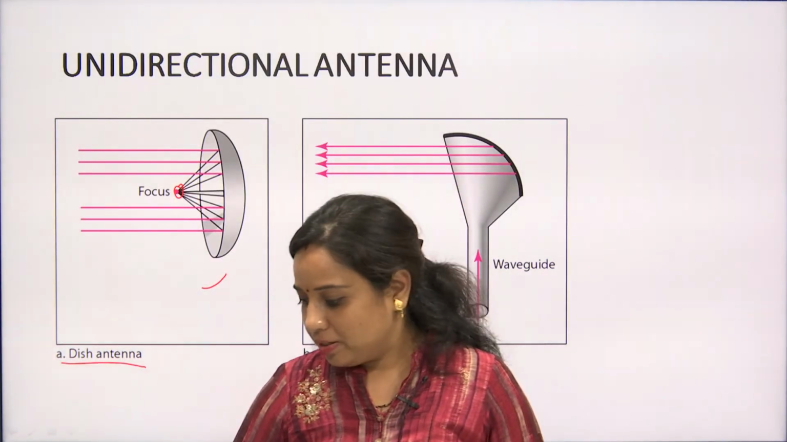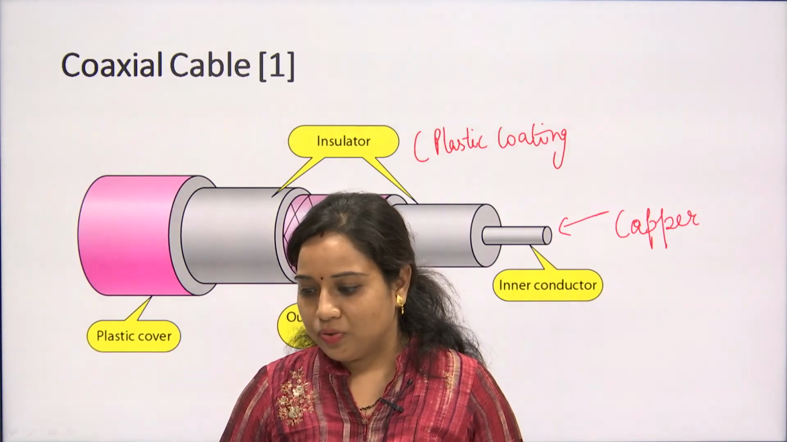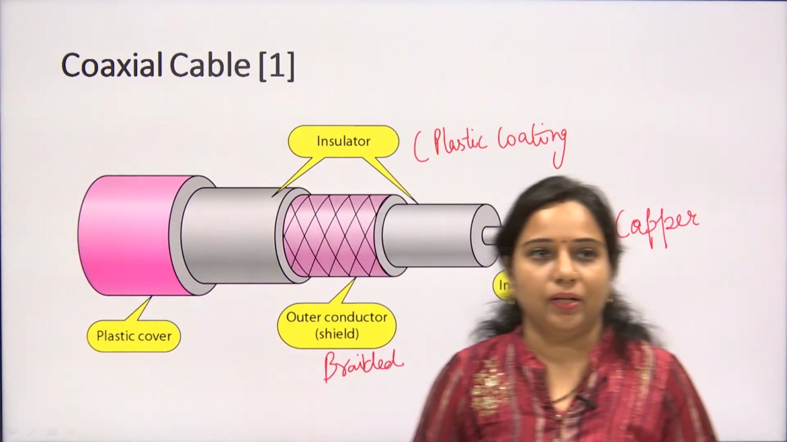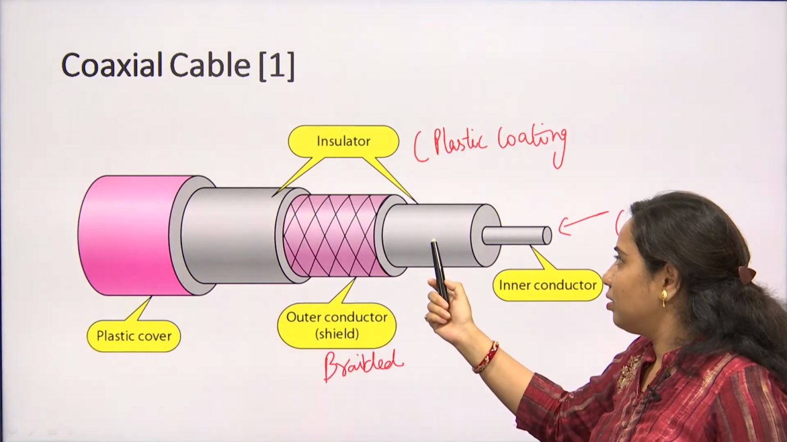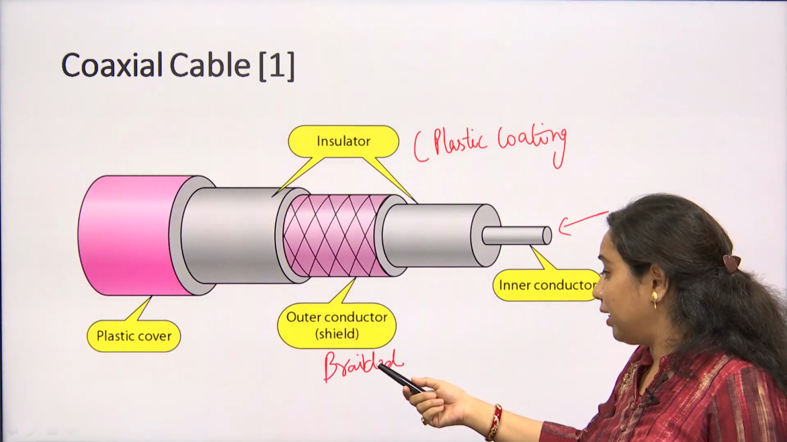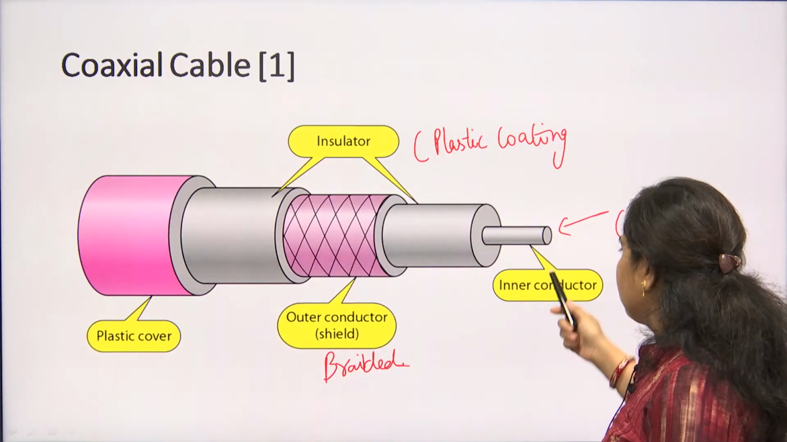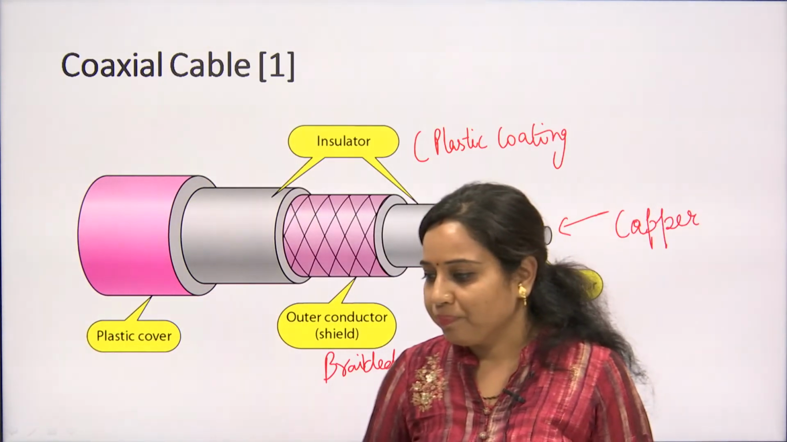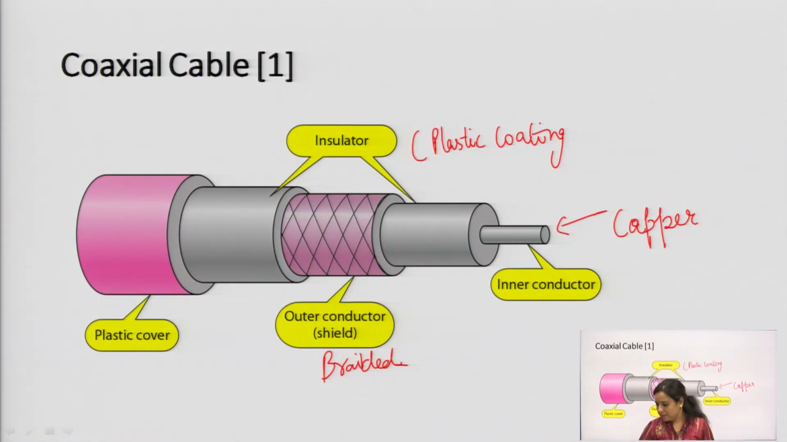So, let me just remind you once again what we have seen. This is the structure of the coaxial cable, where there is the plastic covering, then the insulators, two insulators are used, and this is the braided mesh in the form of metal, the outer conductor, and this is the inner conductor. So, this is the constructional view of the coaxial cable.